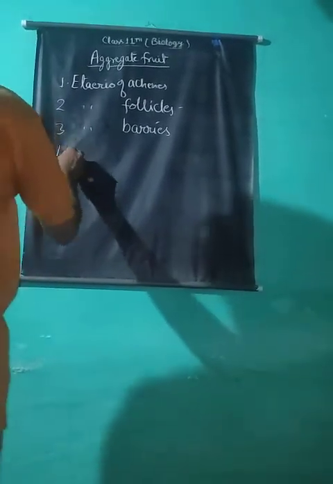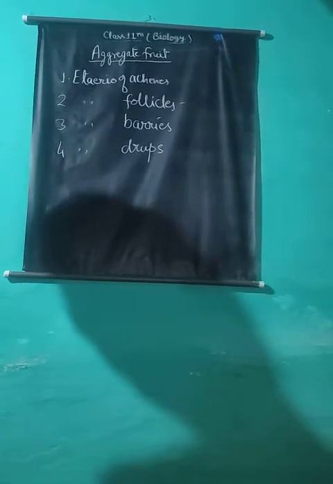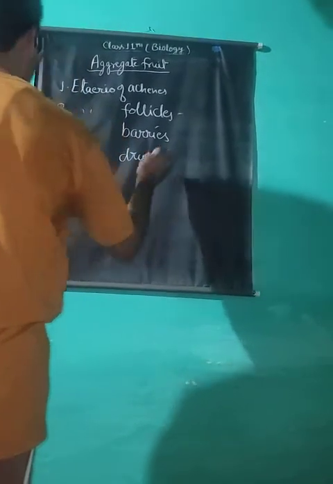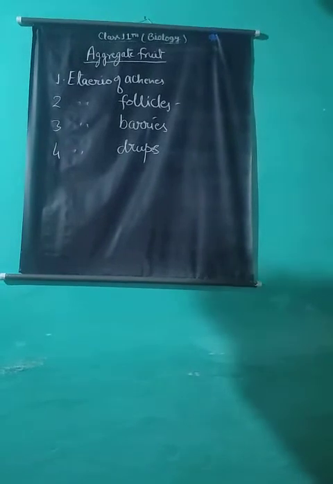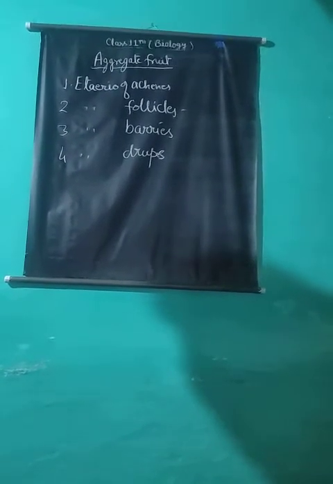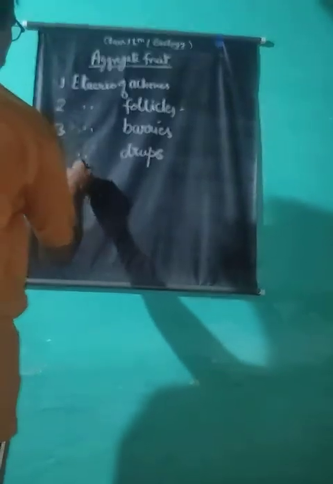Etaerio of drupes. In this fruit, many small drupes are arranged in a group on the fleshy thalamus. Raspberry, blackberry, etc. Etaerio of samara. Example is Ailanthus.